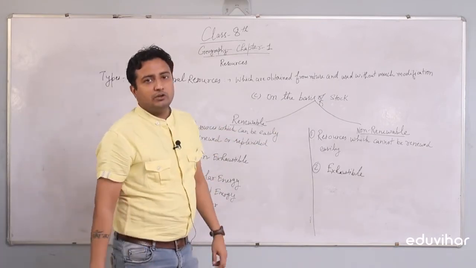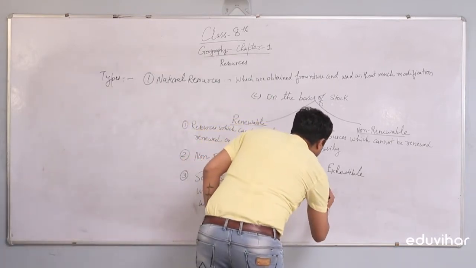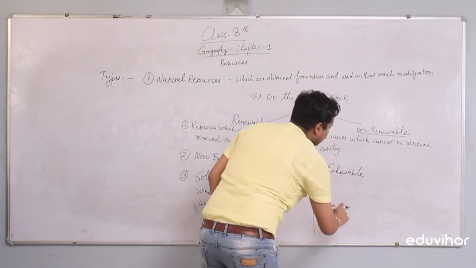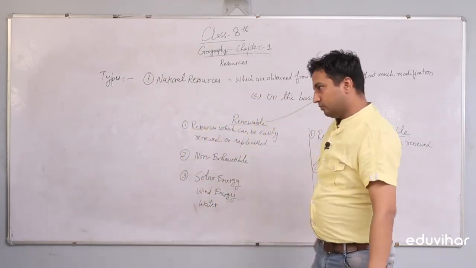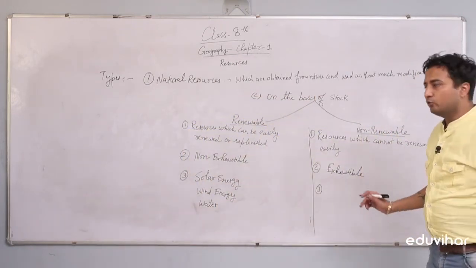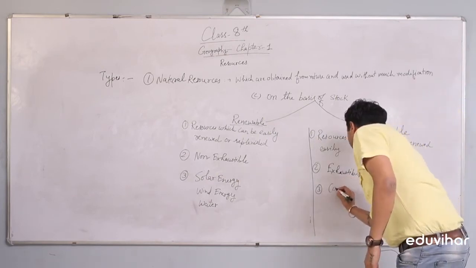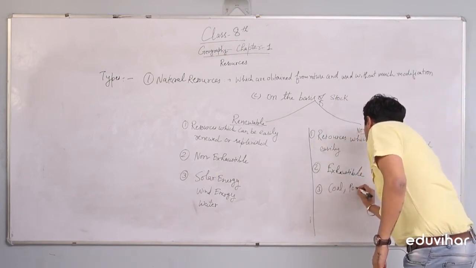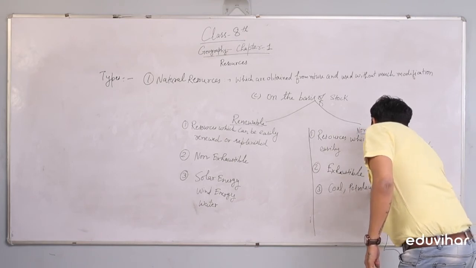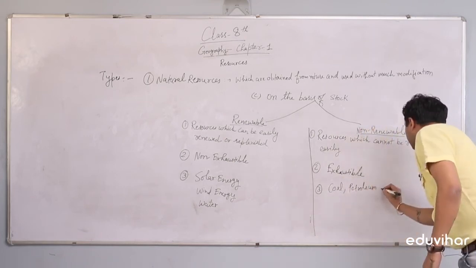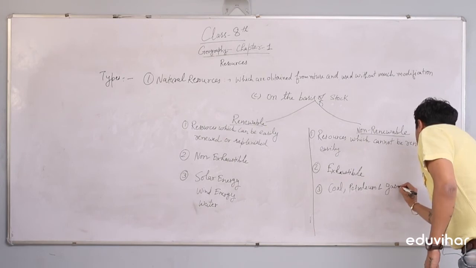If we talk about non-renewable resources, the examples would be fossil fuels. Fossil fuels cannot be renewed easily. Fossil fuels include coal, petroleum, and gases.